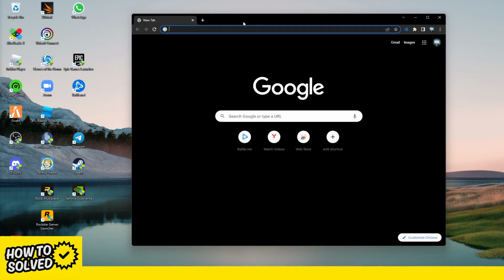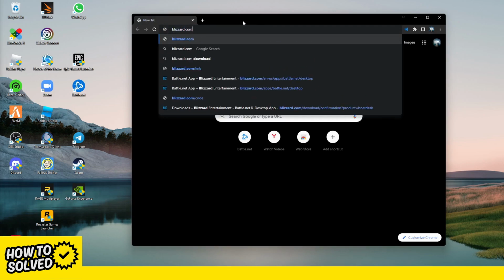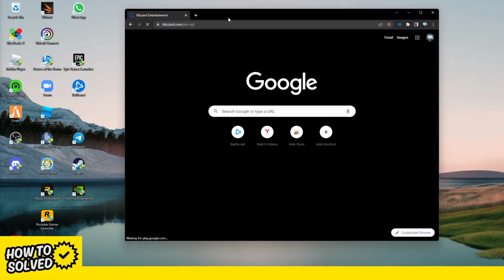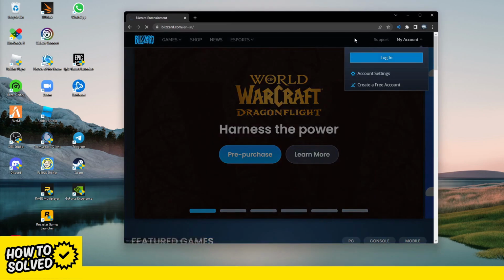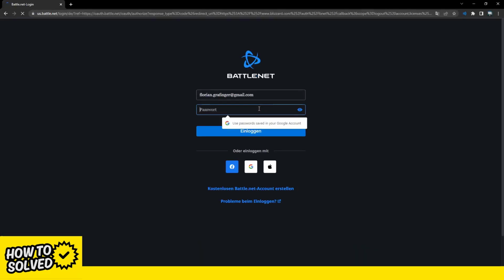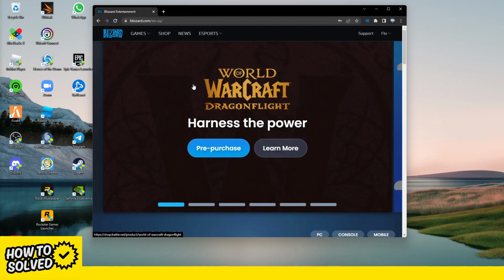Then just open any browser you want and type in lizard.com. Then open this web page, and here you need to make sure that you are logged in. So just log in with your data. Okay, then we can click on support.